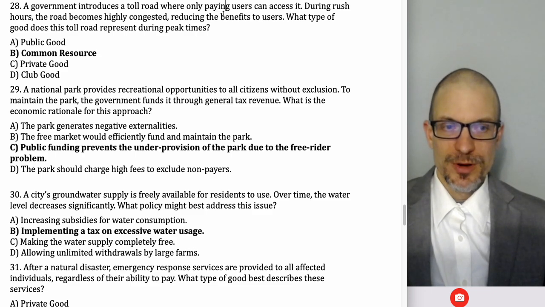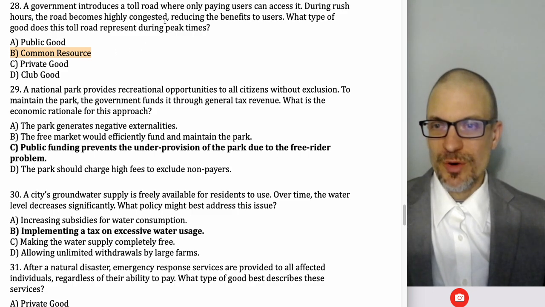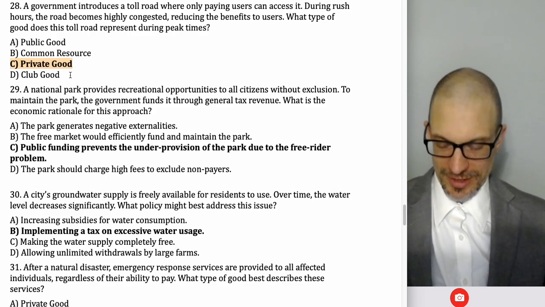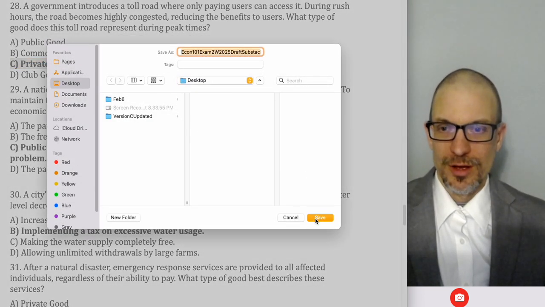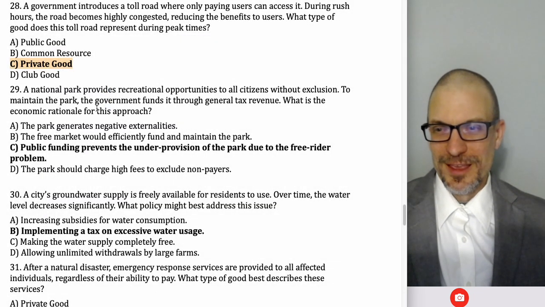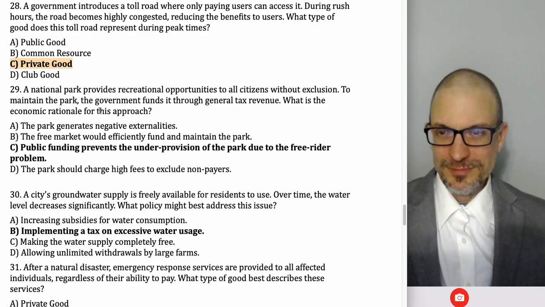If it's only open to paying users, it's excludable, right? During rush hour, it's highly congested. That's going to make it rival. So if it's excludable and rival, best answer is private good. Oh, that's not gonna save.